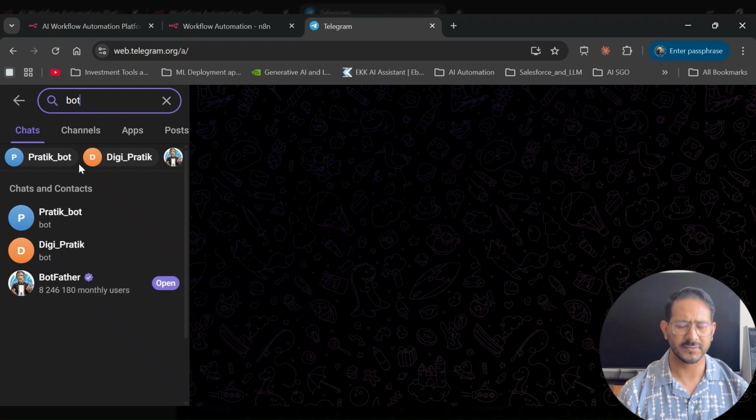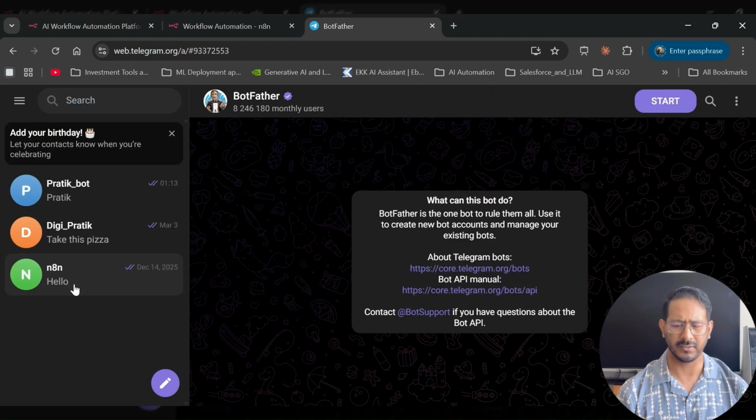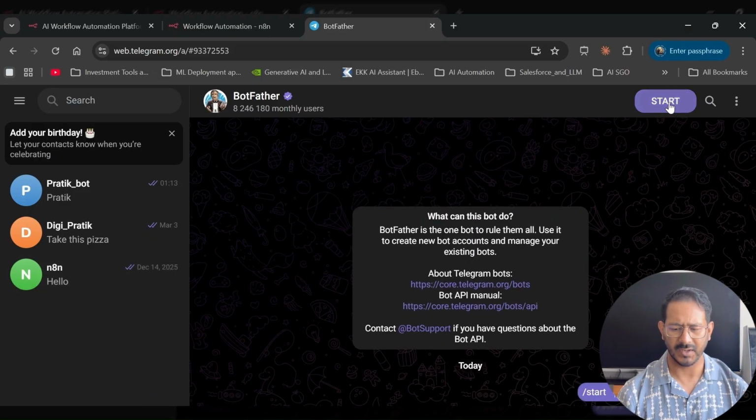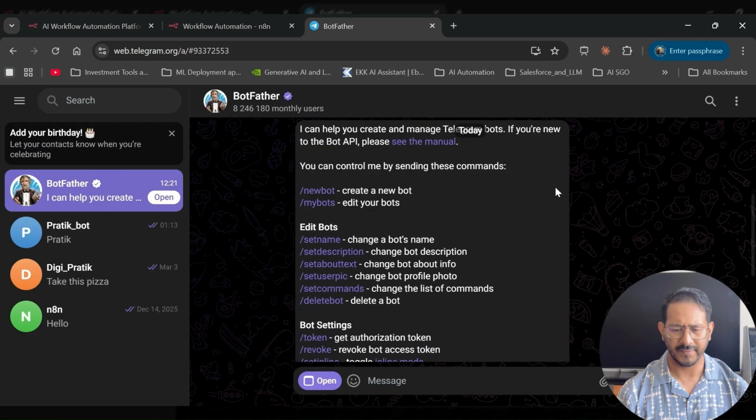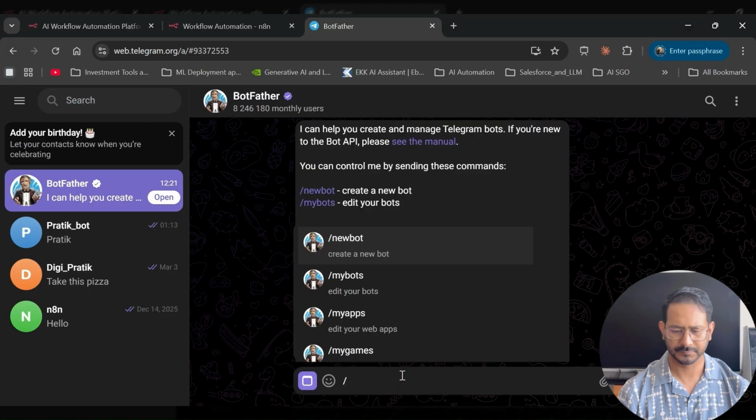BotFather actually helps us create these APIs and all these things, or your new bot. Okay, we have to do start. Now the moment I say start, there are a lot of options that come in, and the first option that we need is new bot. So we'll do a slash newbot.